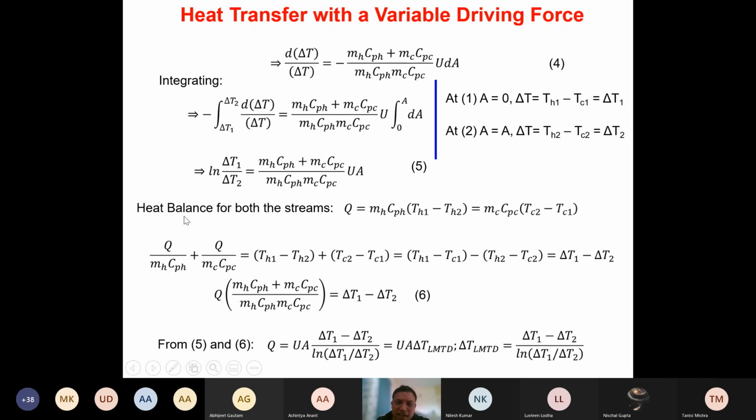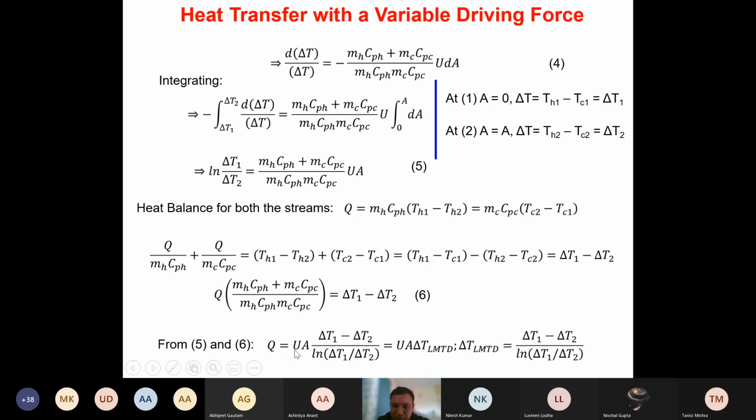And if I rearrange the left hand side, what we get? Q I can take common, (MHCPH plus MCCPC) divided by MHCPH MCCPC, that will be equal to delta T1 minus delta T2. So this entire bracket will be given by delta T1 minus delta T2 by Q. So in equation number 5, this entire initial term I can represent by delta T1 minus delta T2 divided by Q. If I put it here and rearrange everything, what I get is Q equals UA (delta T1 minus delta T2) divided by ln delta T1 by delta T2.